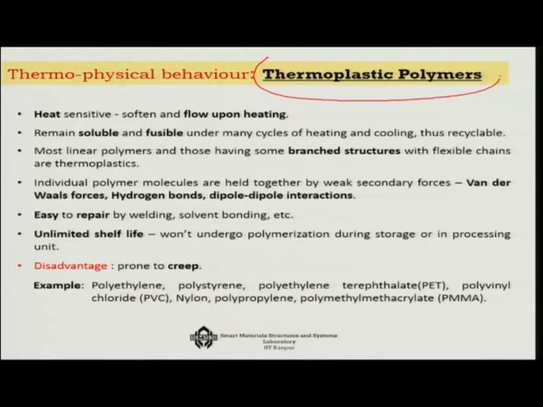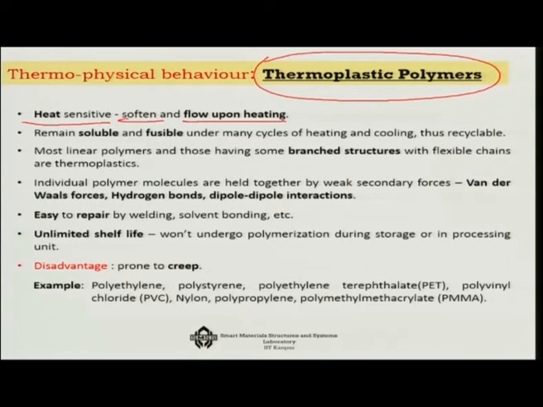If you find the polymer to be linear or branched, then there is a high degree of probability that it is a thermoplastic polymer. On the other hand, if it is cross-linked or networked, then it is more likely a thermoset polymer. Now, thermoplastic polymers, because of their nature that they are linear or at most branched, are heat sensitive, they soften and they flow upon heating.